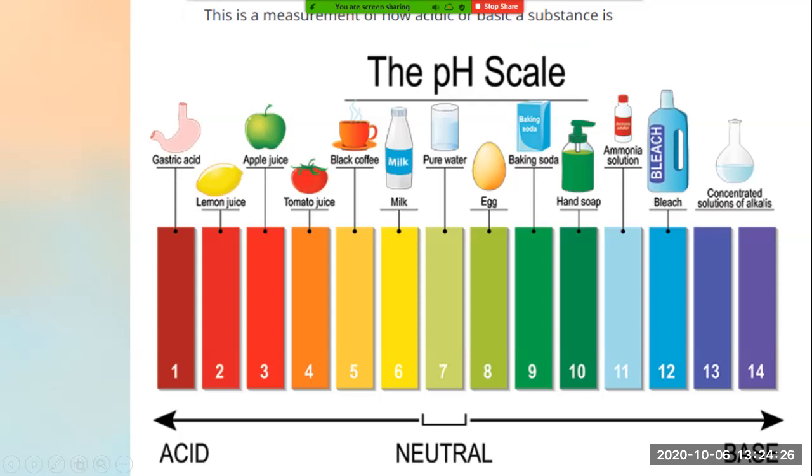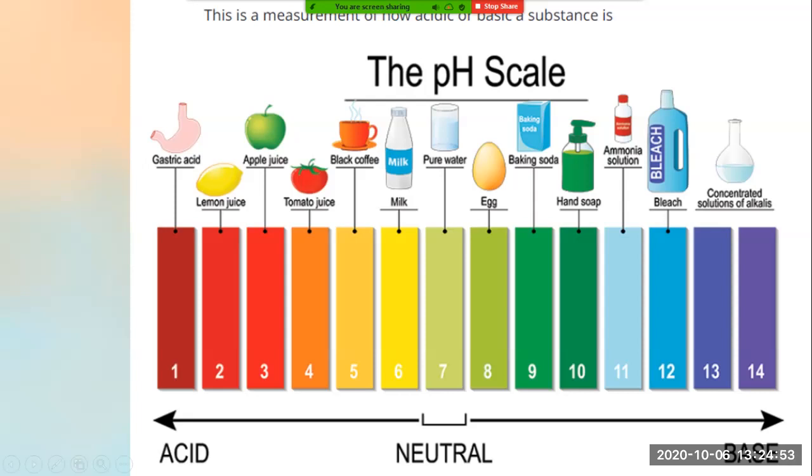And when I compare that orange color to this scale, I found that its pH value is 4, and its acidic nature is more than milk and coffee. Same with apple juice, its strength is more acidic than tomato juice, black coffee, and milk.